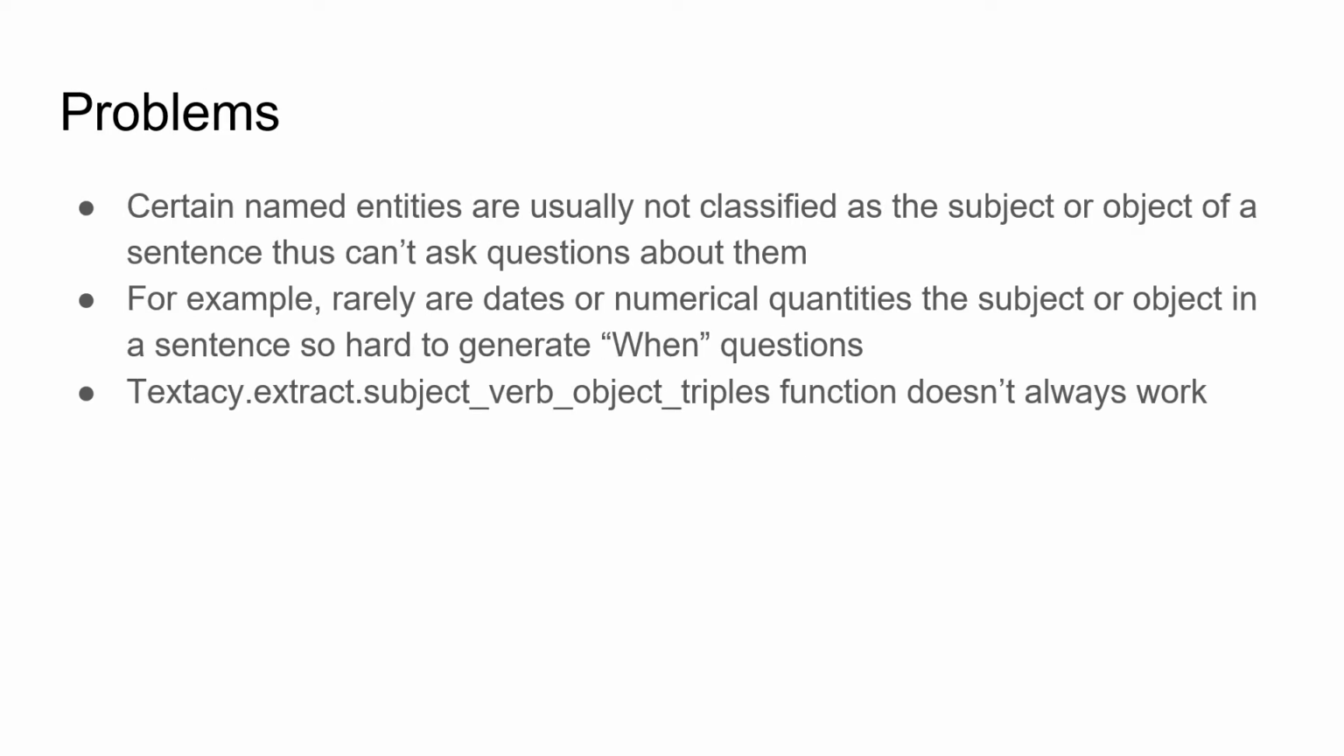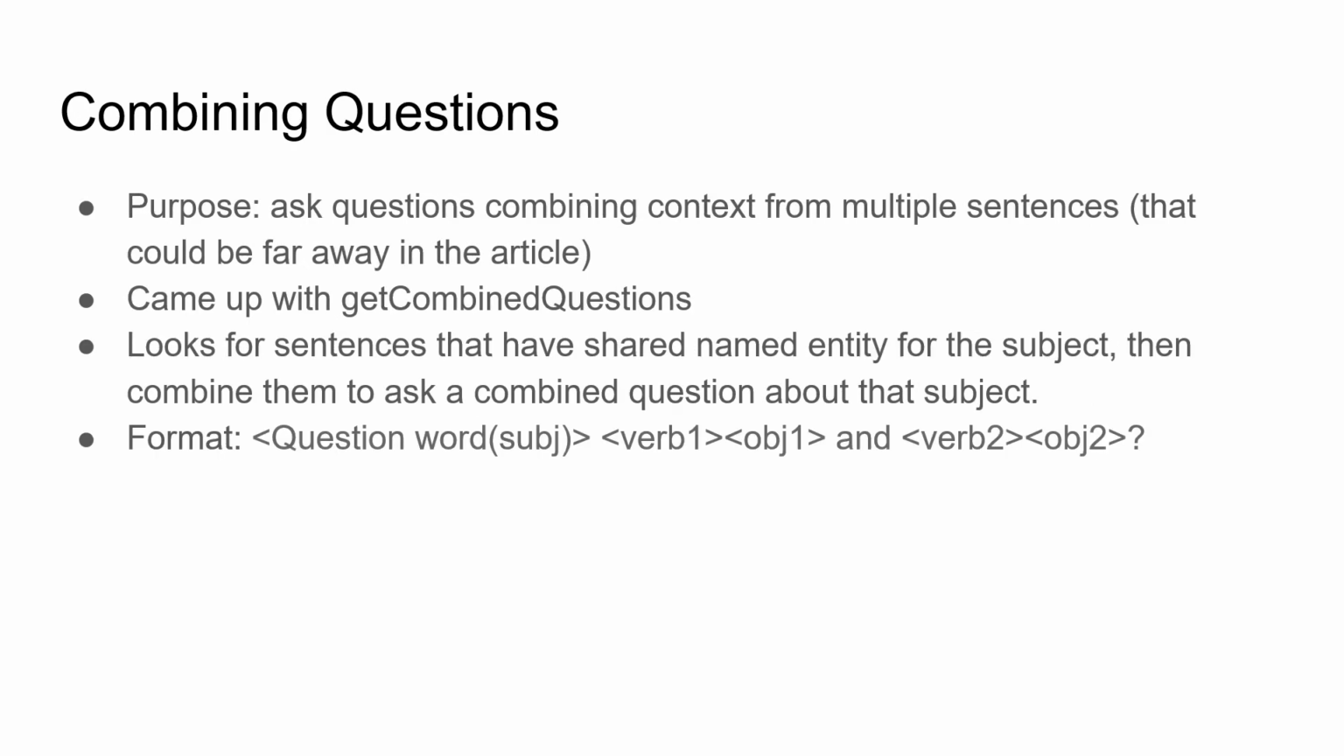Unfortunately, SVO questions were unable to make use of all named entities. Certain named entities are usually not considered part of the subject or object of a sentence, so we are limited in generating questions about them. For example, dates are usually found in prepositional phrases as the object of the preposition, and so we cannot generate a lot of date questions with this approach. We tried to fix this problem by engineering our own SVO recognizer from part of speech tags and parse trees, but had little success.